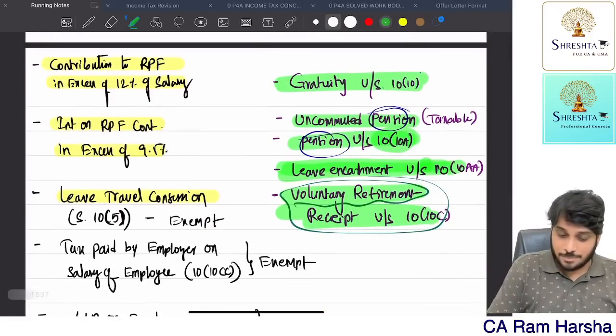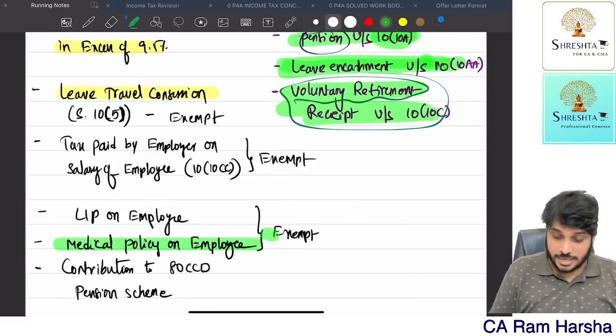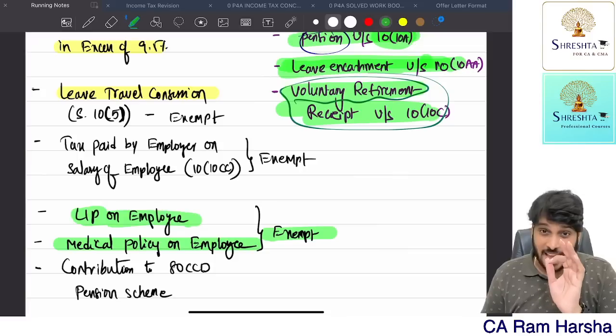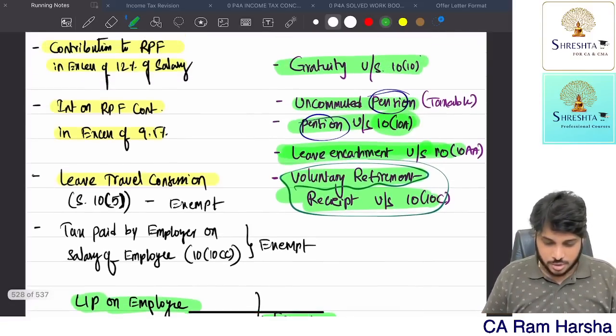So what have we completed? Medical policy on the employee: it is fully exempt. Suppose the company has taken an accident insurance policy in the employee's name. Fully exempted. Able to understand?